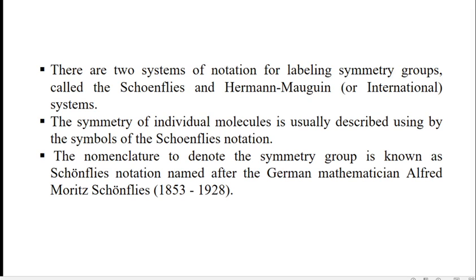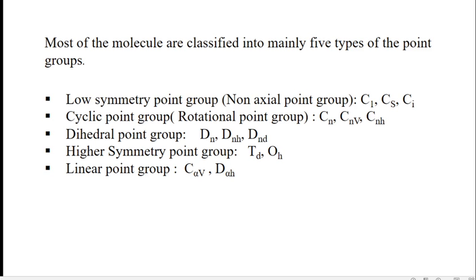The German mathematician Schoenflies first introduced the symbols for the particular point group of the molecule. So the symmetry of an individual molecule is usually described using the symbol of Schoenflies notation. One can label the point group of the molecule by Schoenflies notation. It's the particular symbol given depending upon what kind of symmetry is present in the molecule.